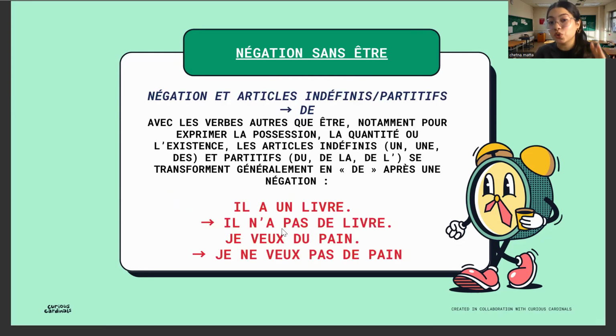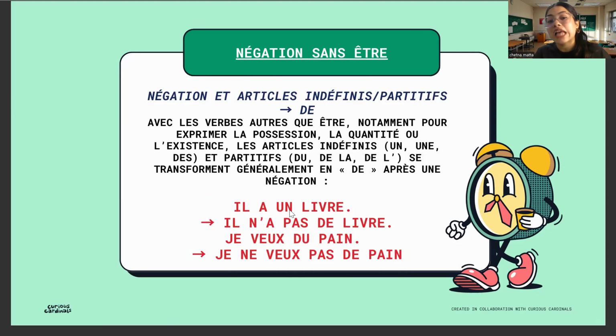But if we do the negation without the être, all the indefinite and partitive articles have the tendency to be changed into de or d apostrophe depending on the noun which is coming with them. If it's starting with a vowel, it has to be d apostrophe, and if it's not a vowel, then we can easily go with de.